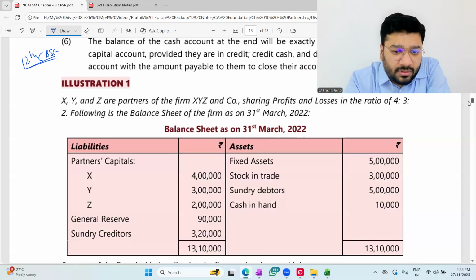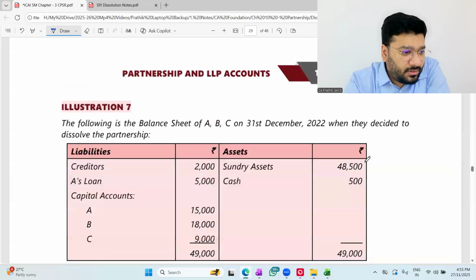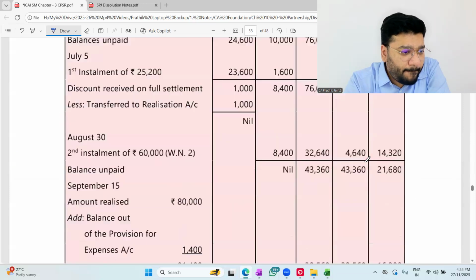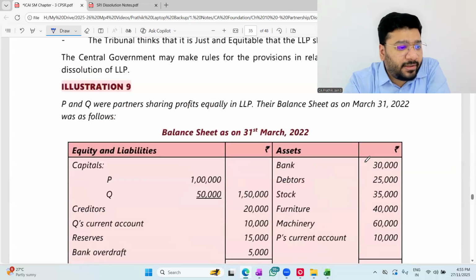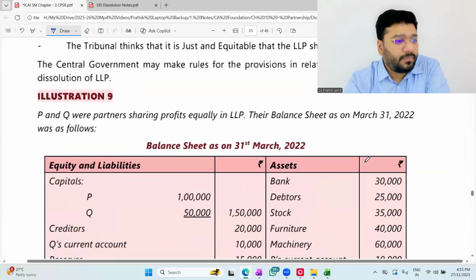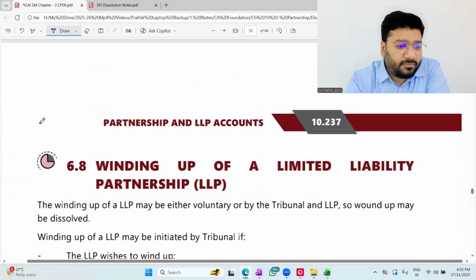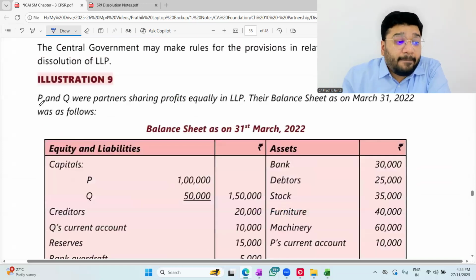From here onwards, I'm going to the next question, illustration 9. Please take question number 9. This question also is based on your 12th standard. Guys, page number 10.237. Is that the same page number? Correct? Okay. It says that P and Q were partners sharing profits equally in LLP.